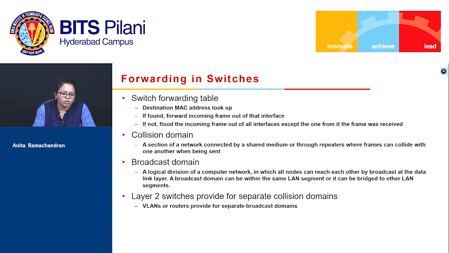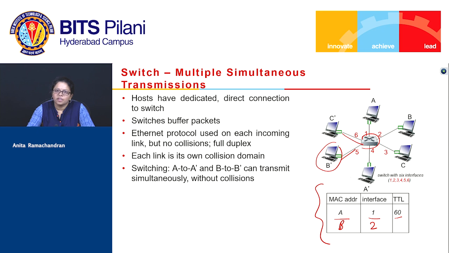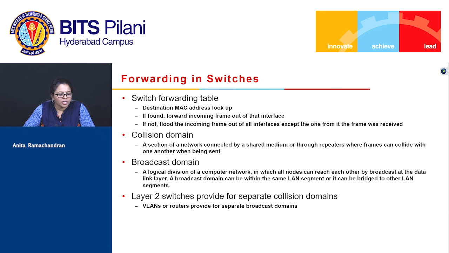Now, we talked about collision domains. A collision domain, formally, is a set of network segments connected by a shared medium or through repeaters where frames can collide with one another when being sent. In the case of a switch, different links divide the whole network into different collision domains. However, if we have to broadcast a packet, the switch does not divide the network into multiple broadcast domains. All the links, A, B, C through C dash, belong to the same broadcast domain. A broadcast domain is a logical division of a network in which all nodes can reach each other by broadcast at the data link layer.